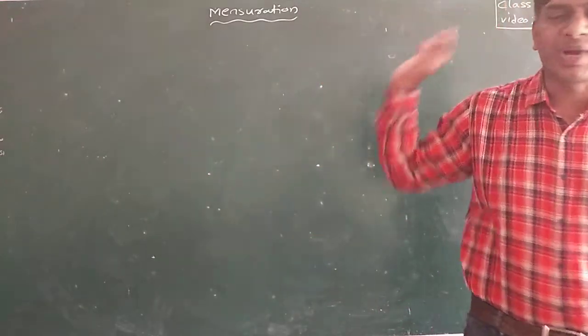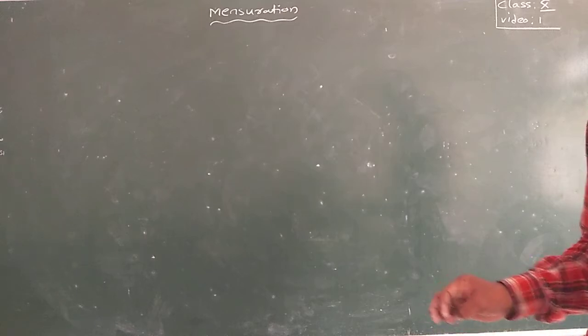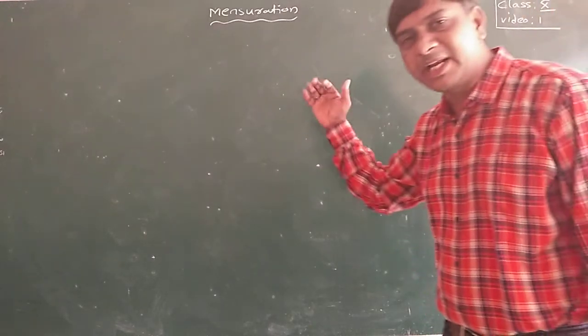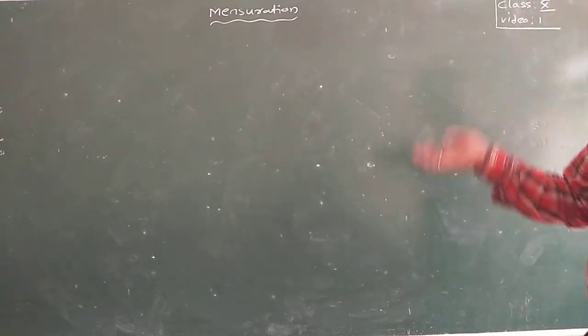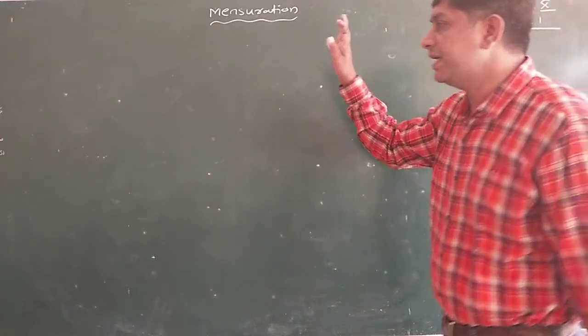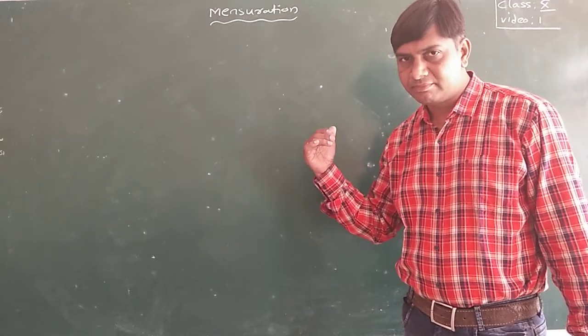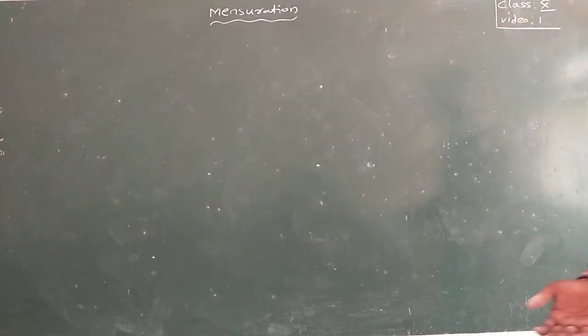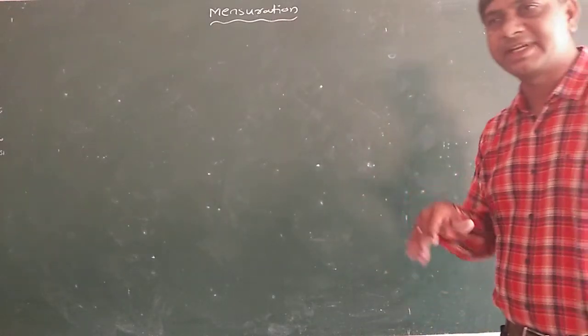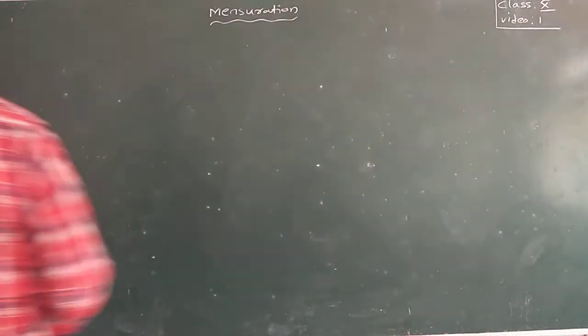Mensuration is a branch of mathematics that studies the measurement of geometrical figures and their perimeters like length, lateral surface area, surface area, total surface area, volume, all this.